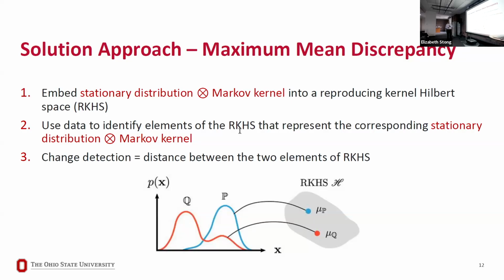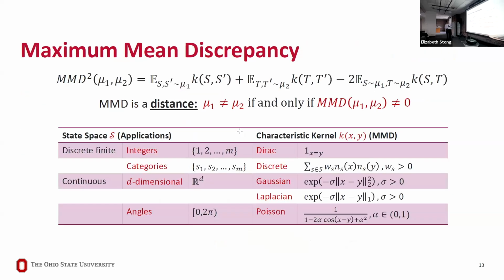So you can think of it this way. This is my distribution P, this is my distribution Q. I'm going to embed them into the RKHS, and now the distance between these two elements is going to give me an idea about whether these two distributions are the same or different. So that's what we are trying to do here.